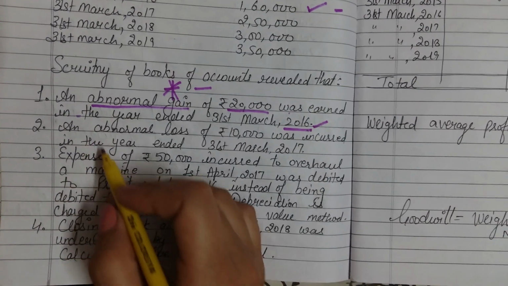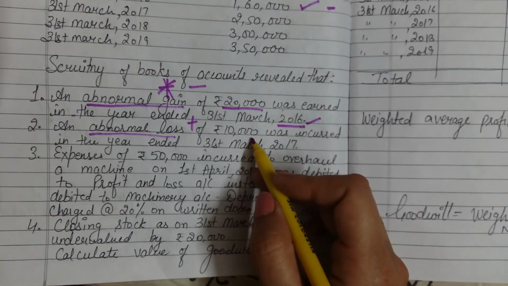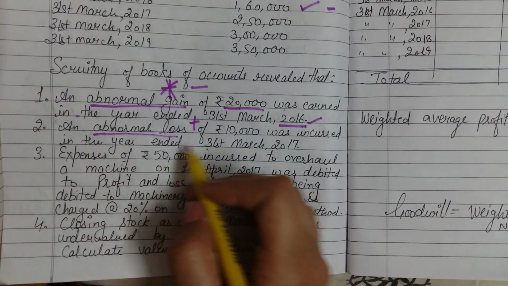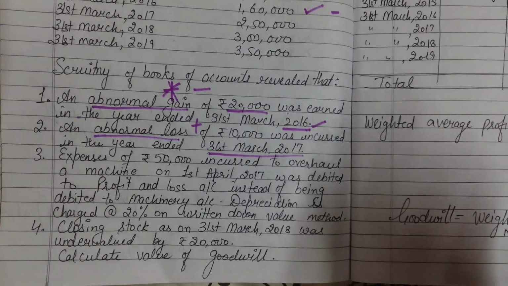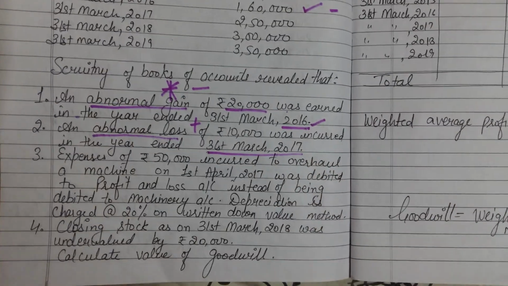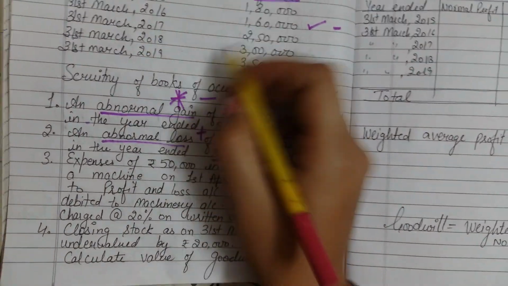Next, an abnormal loss. Abnormal loss means you have to add. An abnormal loss of rupees 10,000 was incurred in the year ended 31st March 2017. That means at the end of 2017 you have an abnormal loss of 10,000. So this 10,000 in 2017 you will